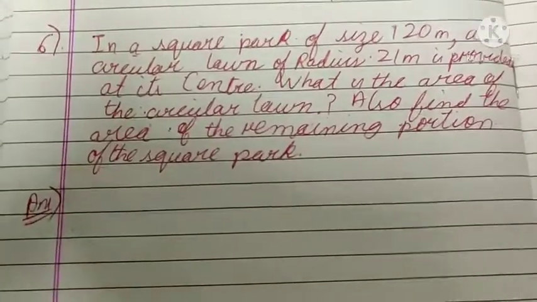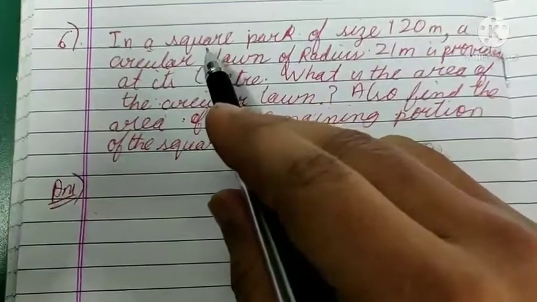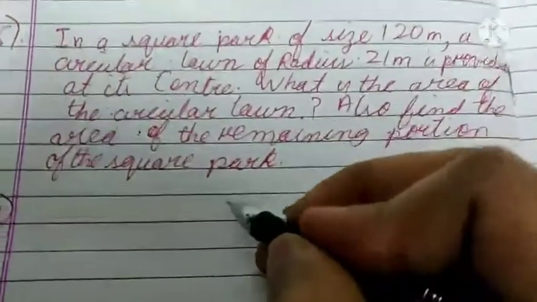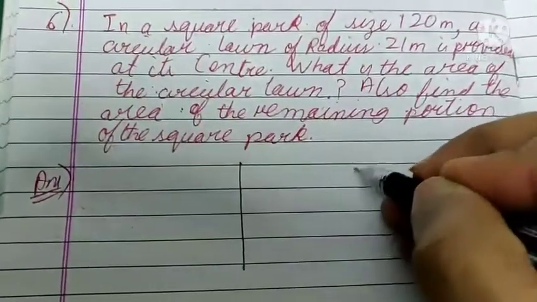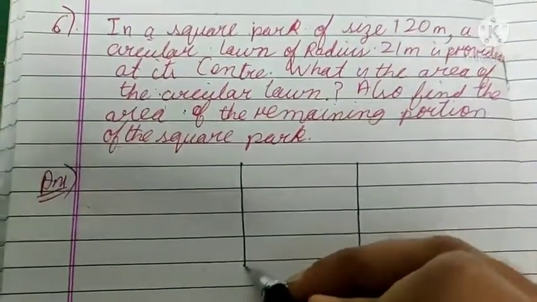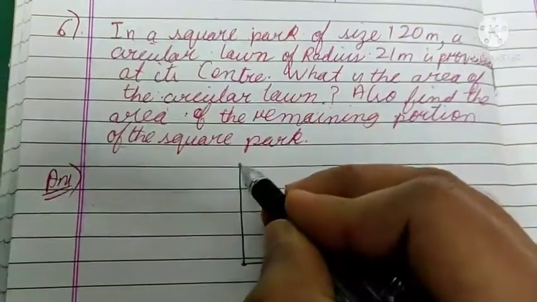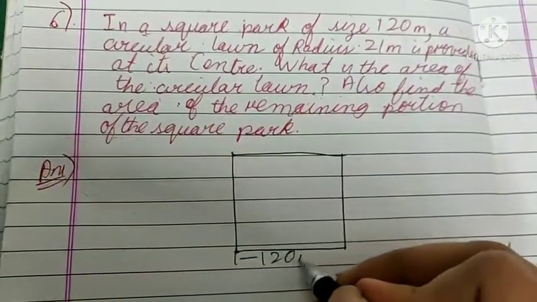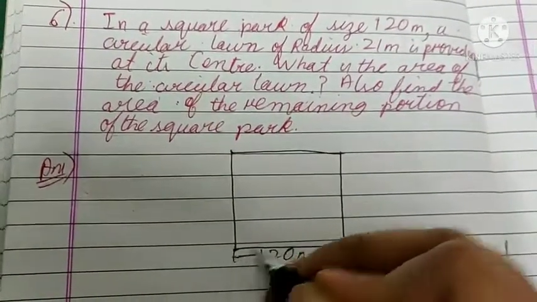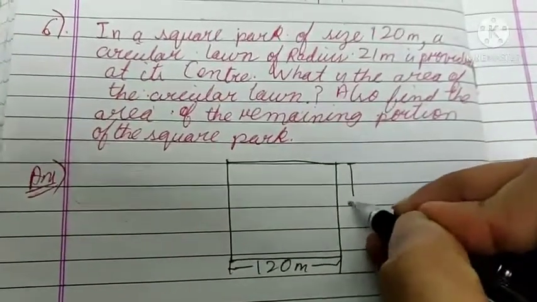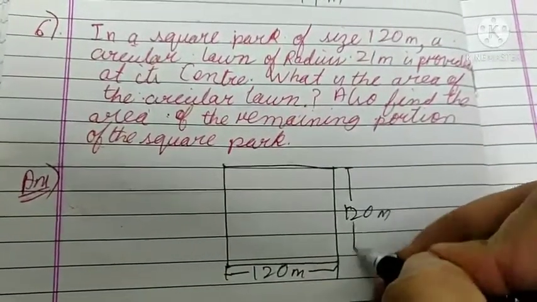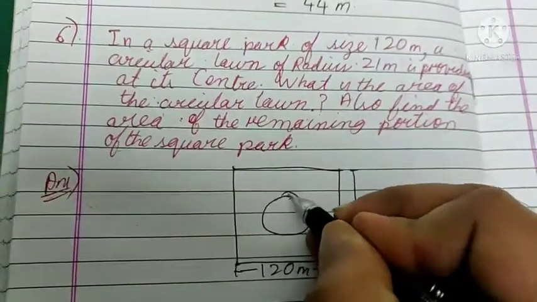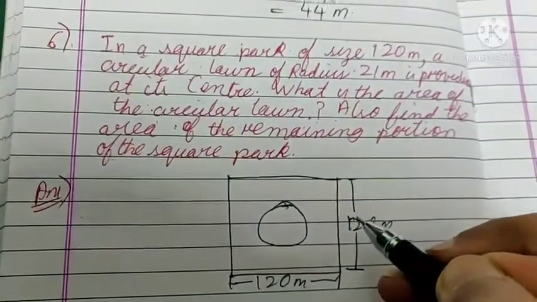So this is the next question that says that a square park of size 120 meters. This is a square park. It is 120 meters. It is square, so it is all equal from all the sides. Okay. It is circle.